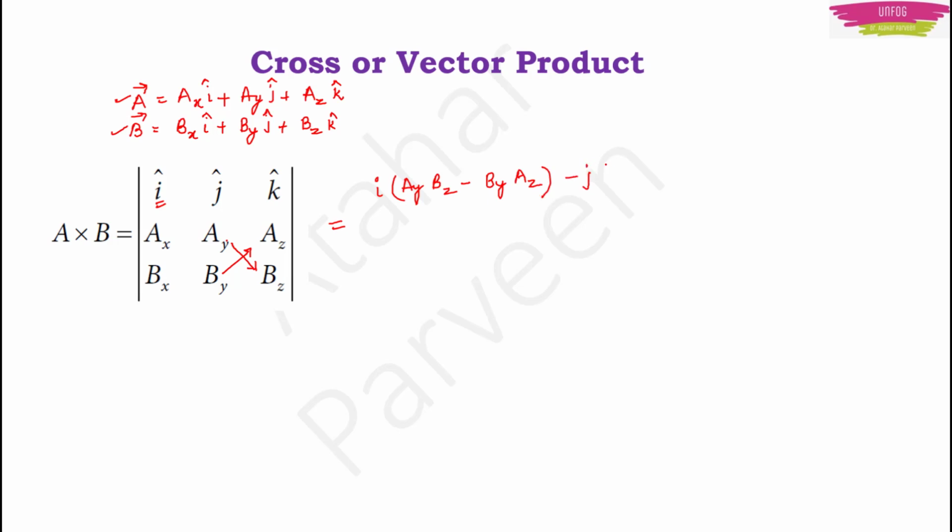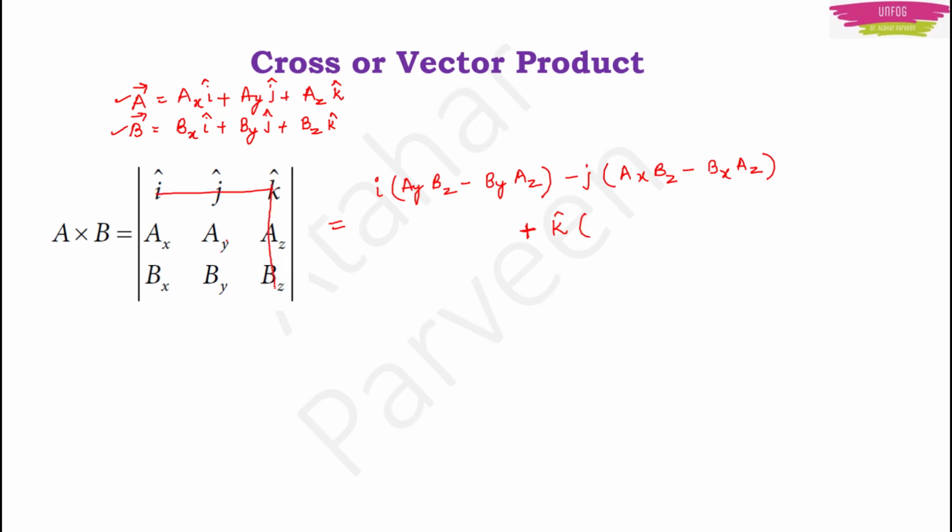Then write a minus j into. Now for the first term when we wrote i, we left these. Now for the j term, we leave this. The remaining terms are Ax, we multiply it like this: Ax into Bz and then Bx into Az, and we write a minus sign between them. Plus, now we write plus into k cap.